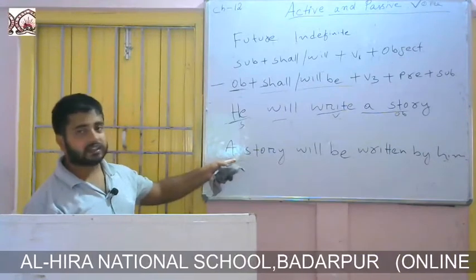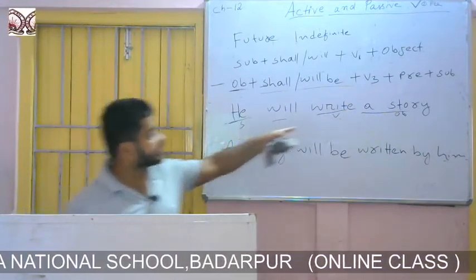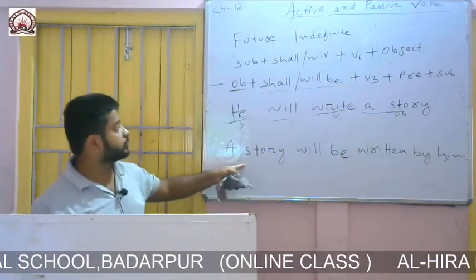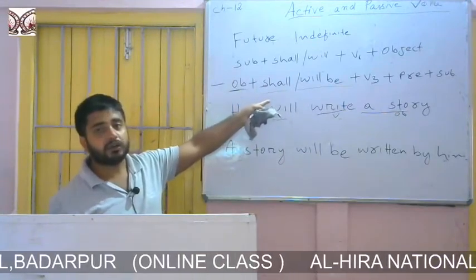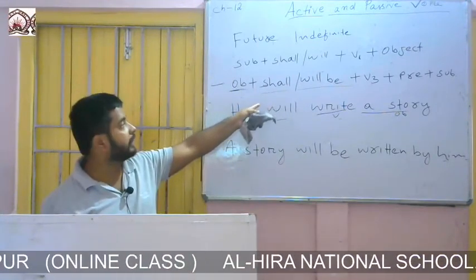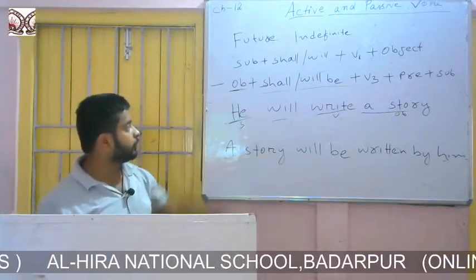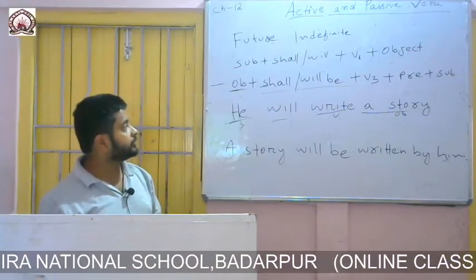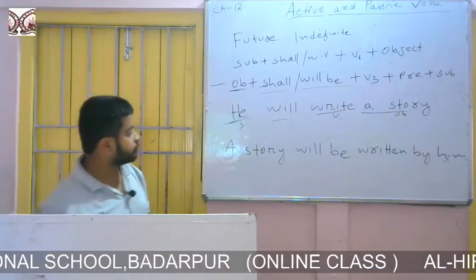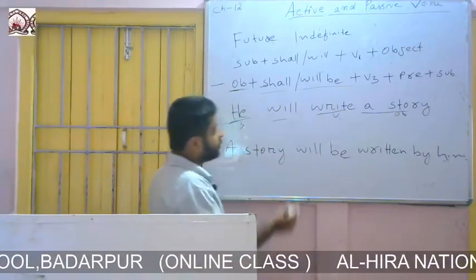We will write the object at the beginning. Here the object is a story, so I have written a story. Then we will write shall or will be according to the new subject. I have written will be because we use shall with I or we. So, a story will be.